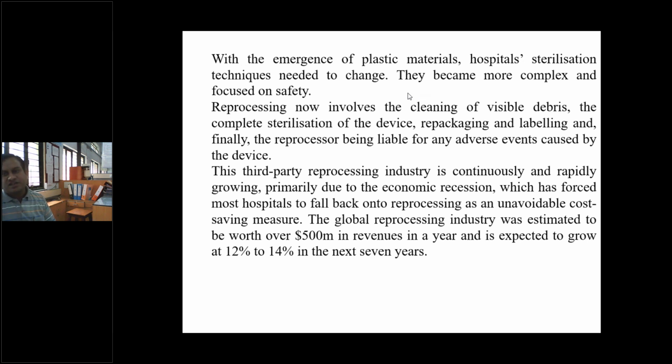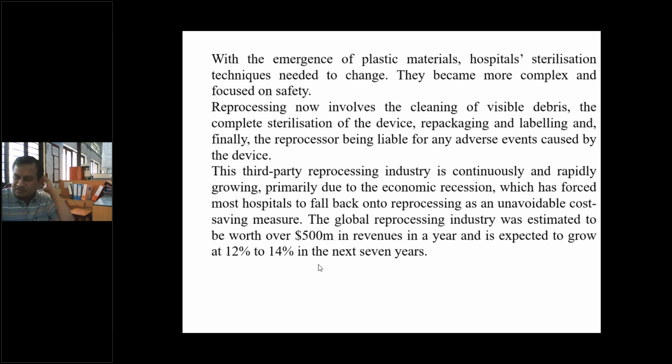Reprocessing now involves the cleaning of visible debris, complete sterilization of the device, repackaging, labeling, and finally the reprocessor being liable for any adverse events caused by the devices. The third-party reprocessing industry is continuously and rapidly growing, primarily due to economic recession, which has forced most hospitals to fall back on reprocessing as an unavoidable cost-saving measure. The global reprocessing industry was estimated to be worth about $500 million in revenues in a year and is expected to grow at 12 to 14% in the next 7 years. So this is the third party reprocessing industry.